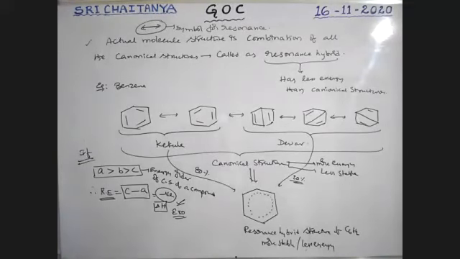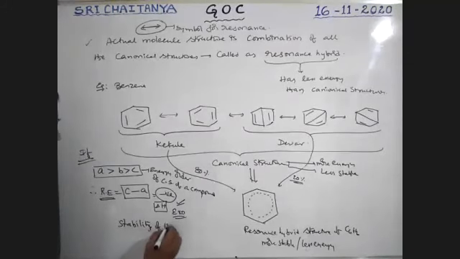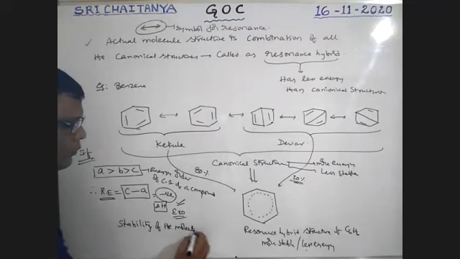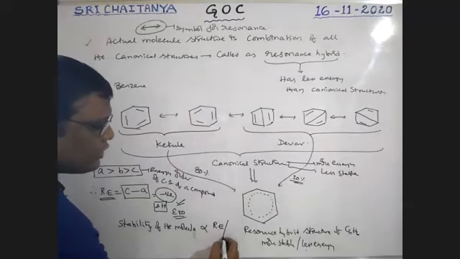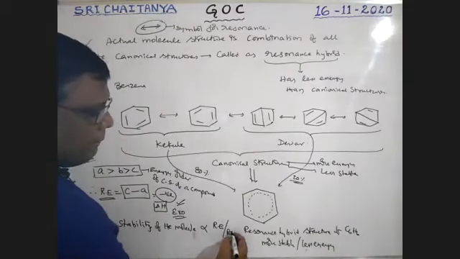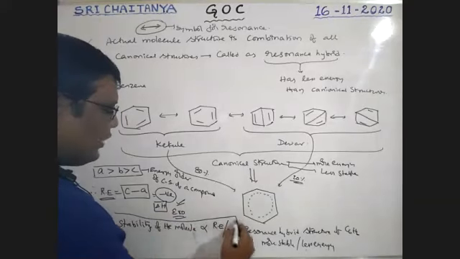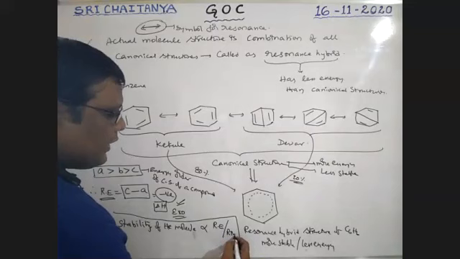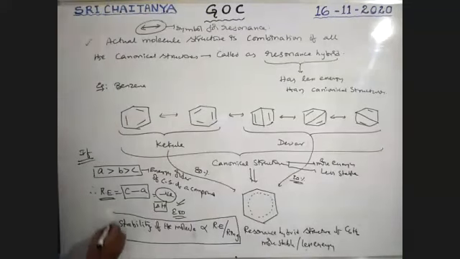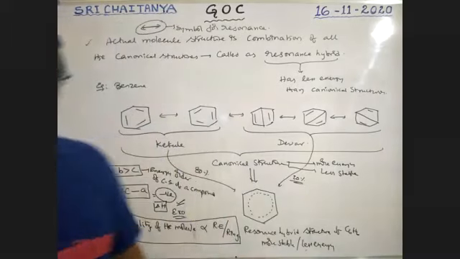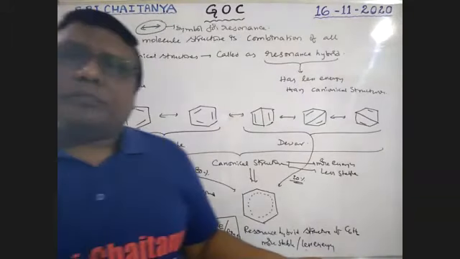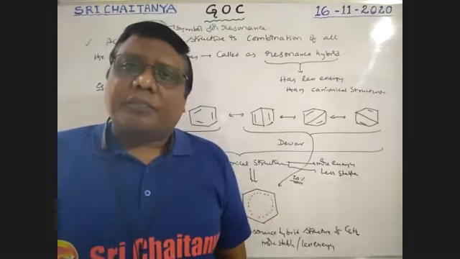So the stability of the molecule is directly proportional to resonance energy per ring. Ring molecules generally follow this concept, or per structure, per molecule or per ring. So more resonance energy per ring, more is the stability of the molecule.